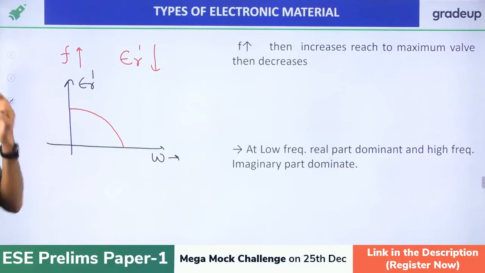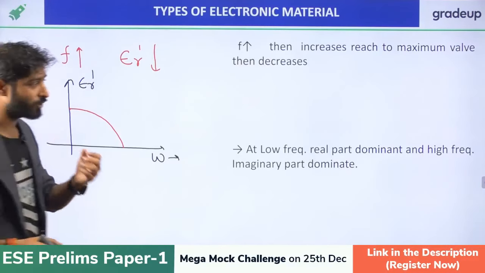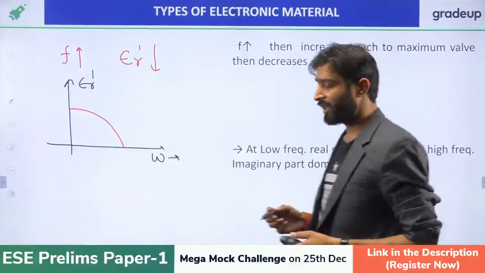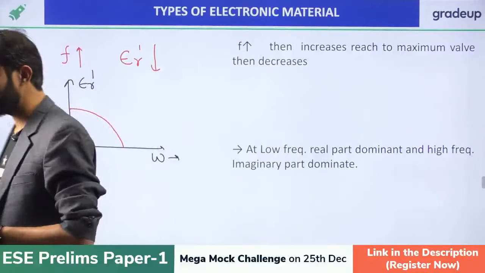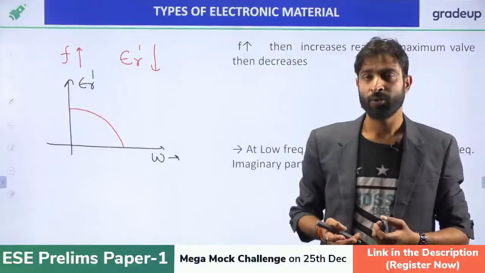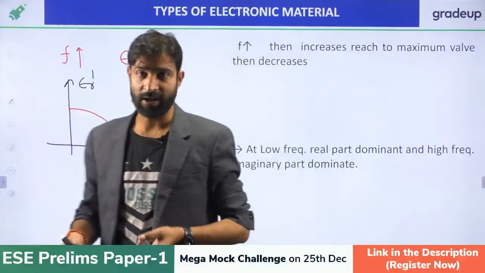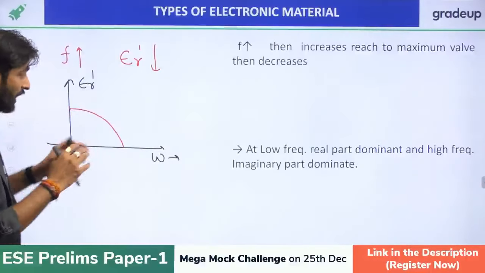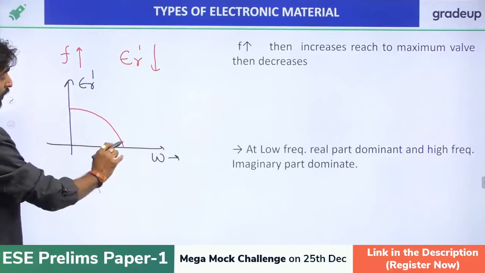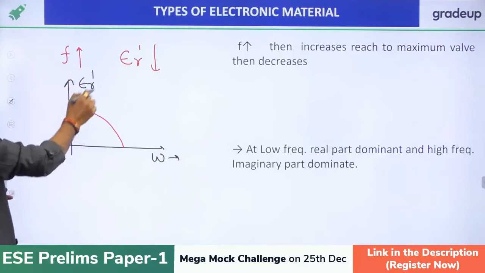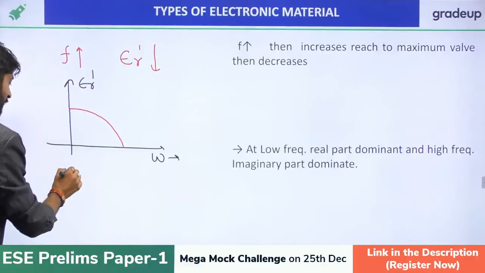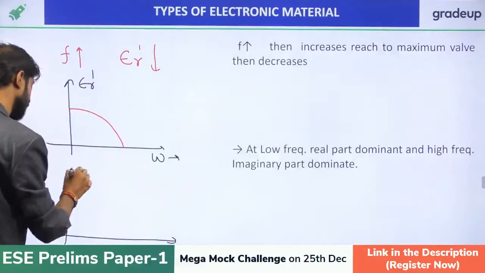What type of question will come? Aditya Gupta, generally they will ask theoretical questions, right? Like for the antiferroelectric material, they will give one example and ask which type of material it is. So we have to find that out. I'm just taking one question for it. So epsilon r dash, as frequency increases, the dielectric constant behavior will reduce. And what about epsilon r double dash, that is the imaginary part?